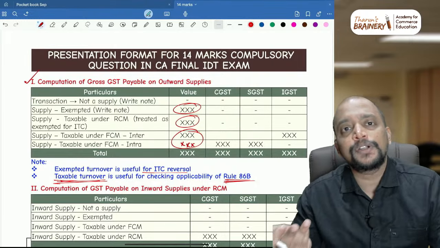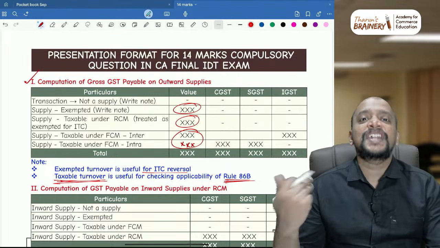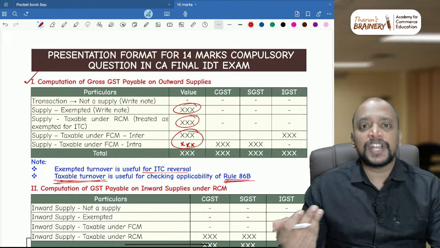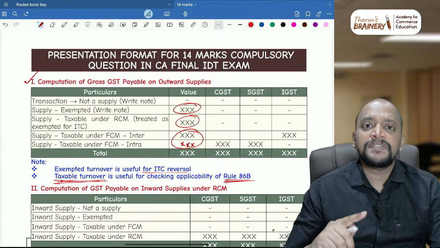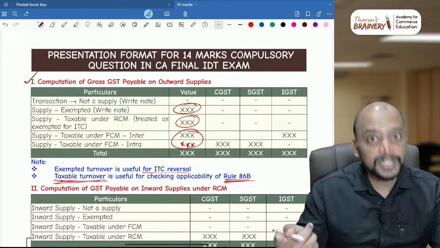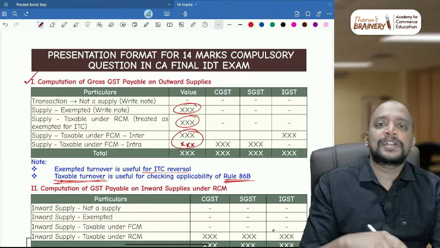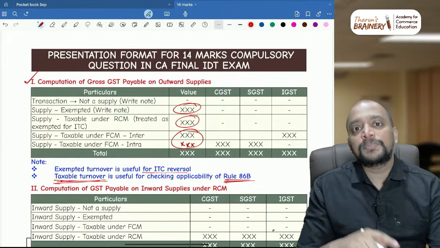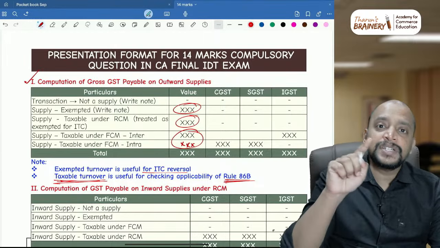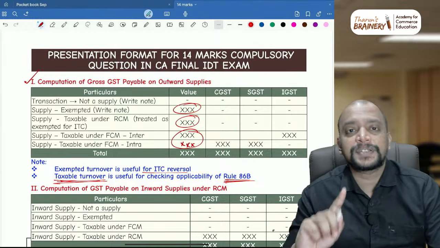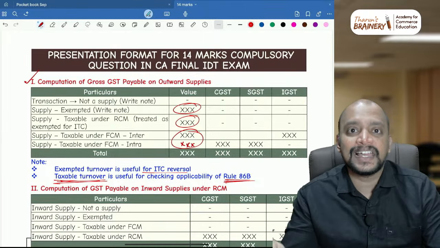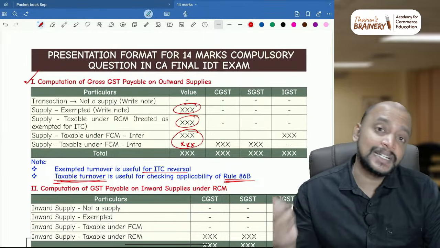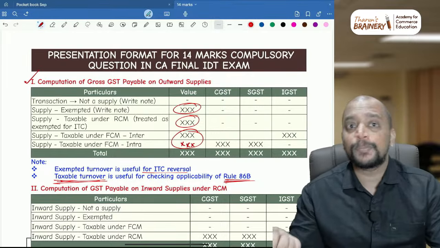And one more point also they will be giving related to merchant export. When they are giving merchant export, that is sale to a merchant exporter, like that they will give. Remember, whenever we are making sale to a merchant exporter, we should not take the regular rate of GST that is applicable. We need to consider 0.1% of the turnover as the GST liability. Okay, but whether it is interstate or intrastate, that depends upon place of supply.